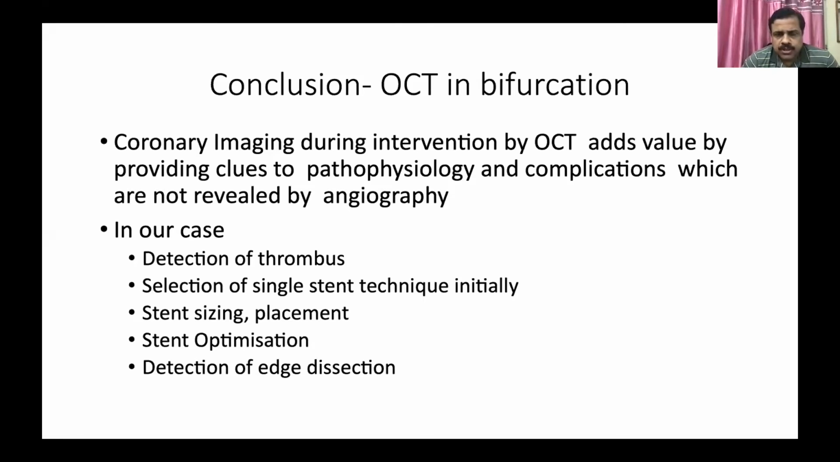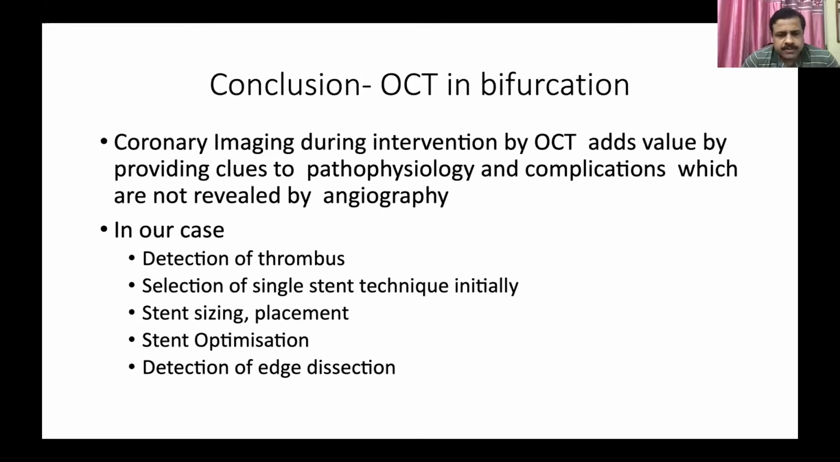So how did the coronary imaging help us in our case? We could see that this was an ACS. There was some thrombus in the left main and the LAD ostium. And then we knew that we don't need a second stent because the LAD stent and the left main stent were fine. The area was fine. So we didn't need another stent. It helped in assessing the stent size and placement in the LCX, and also helped in detecting the edge dissection in the LCX, which was not detectable on angiography. Stent optimization also helped.